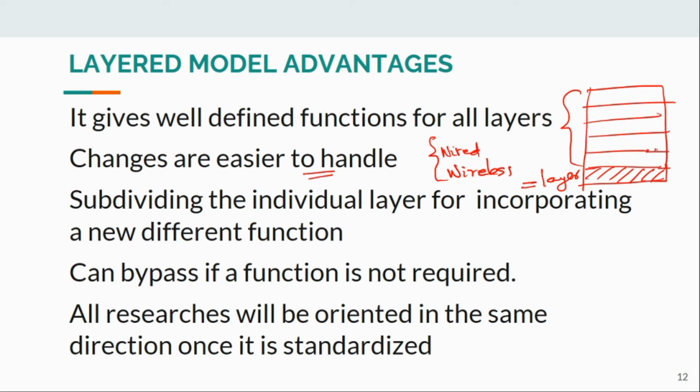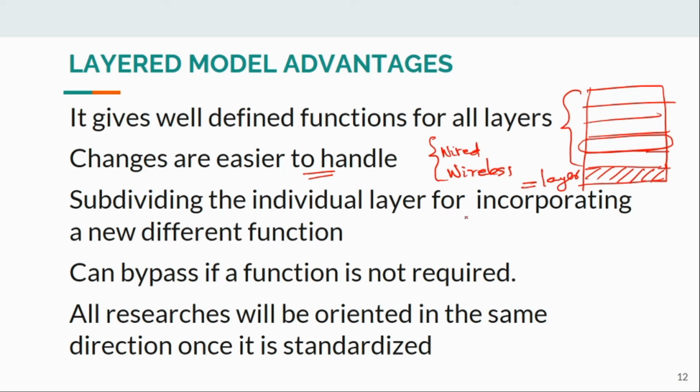Any change required in the addressing scheme, we need to include more computers, or the address scheme is exhausted. We have to implement a new addressing scheme. The only layer which takes care of addressing mechanisms needs to be changed or updated. All the other layers can be kept intact. That is the main advantage of the layered model. Changes are easier to handle.